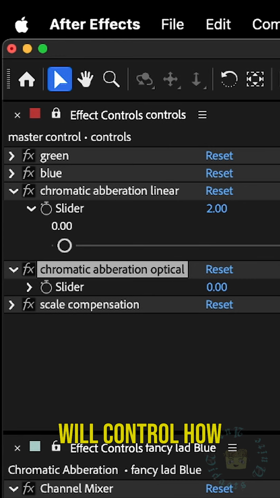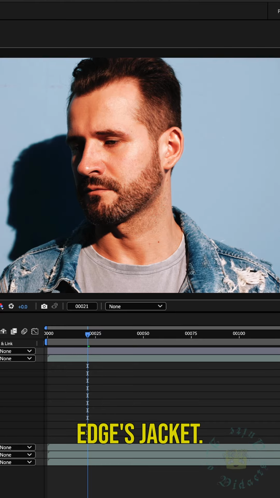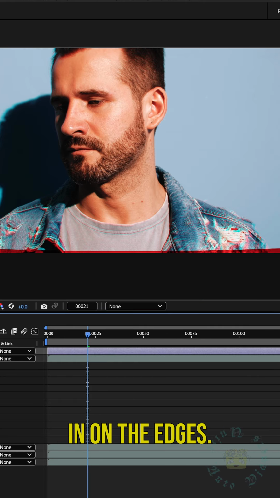Now my slider will control how much aberration is present on the Fancy Lad's fancy, but still rough around the edges jacket. When I adjust the amount of the chromatic aberration, the green layer folds in on the edges.